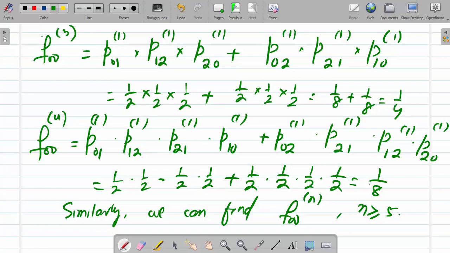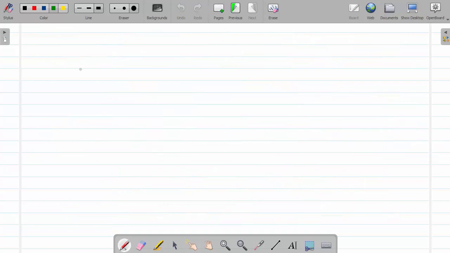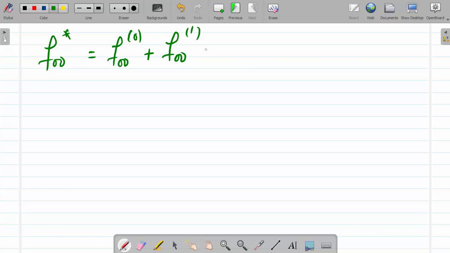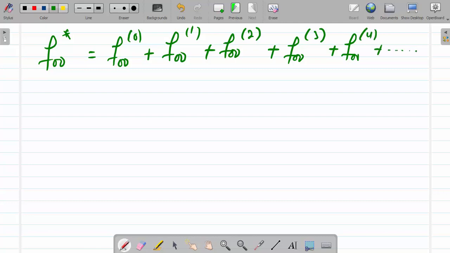So now we shall find f00 star, that is equal to f000 plus f001 plus f002 plus f003 plus f004 plus up to so on.